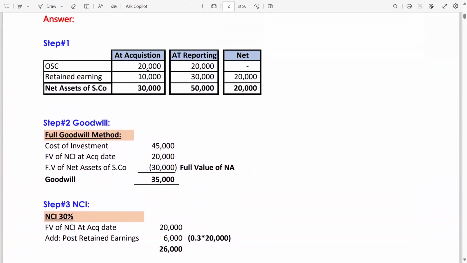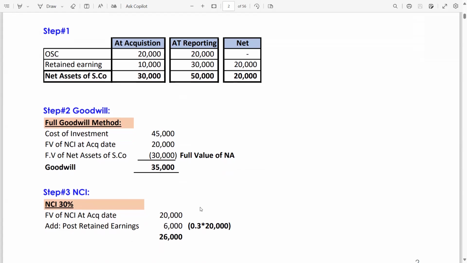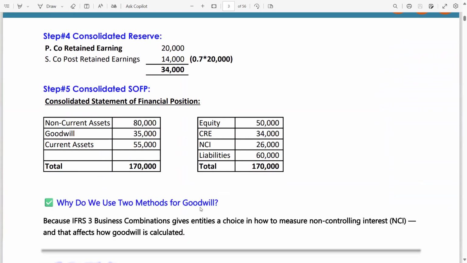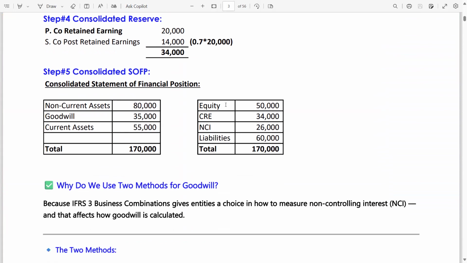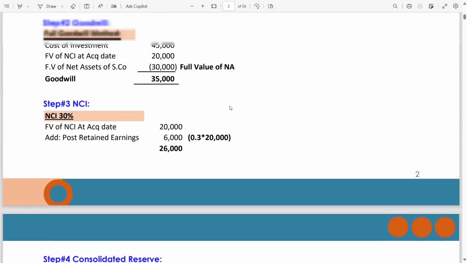We have taken the subsidiary company share capital here, and based on that we got a difference, and this difference is incorporated in NCI and consolidated reserve. So we do not need to include the equity of the subsidiary company. This is the equity of the parent company. Look at this one,